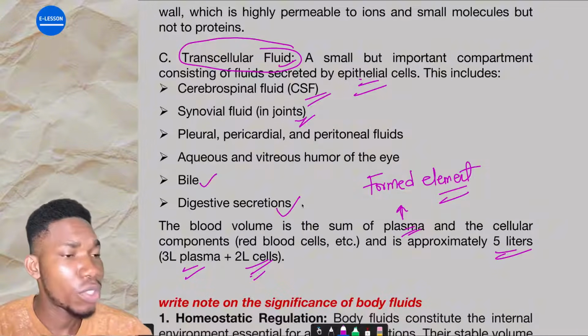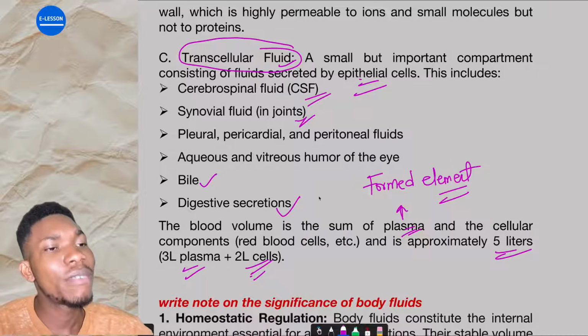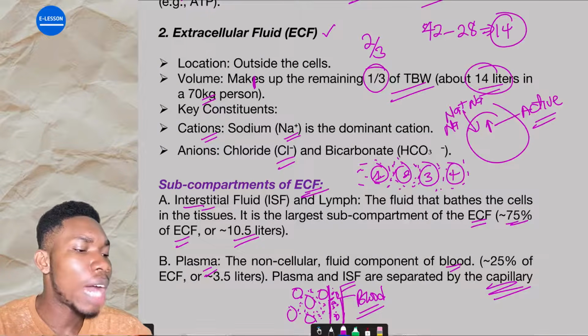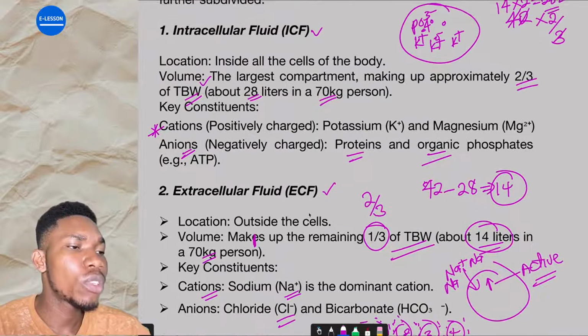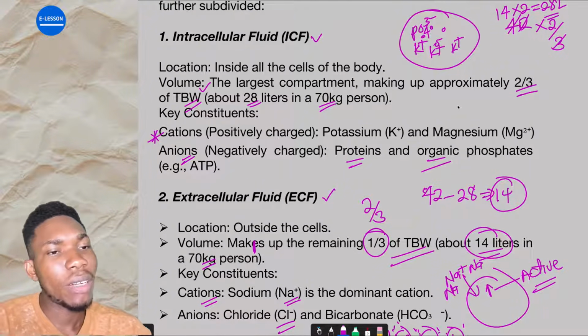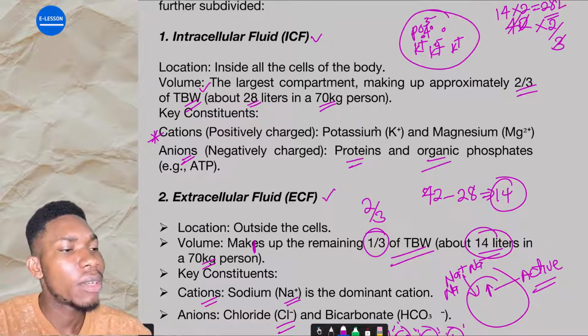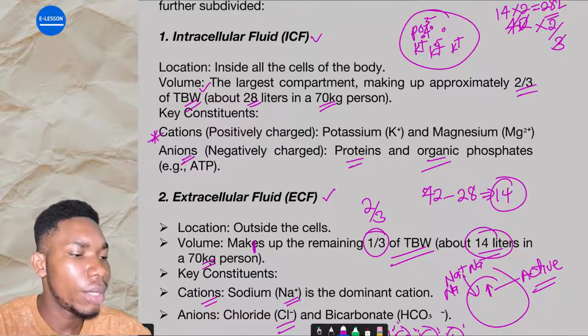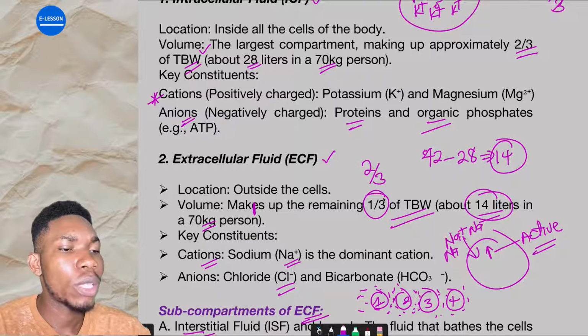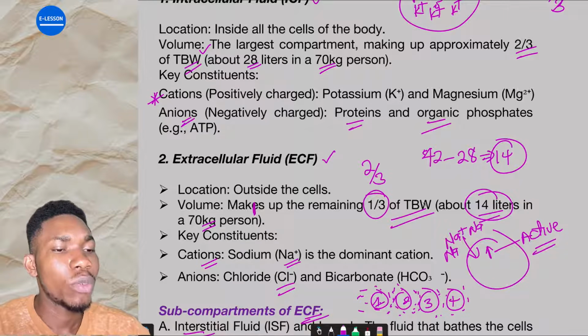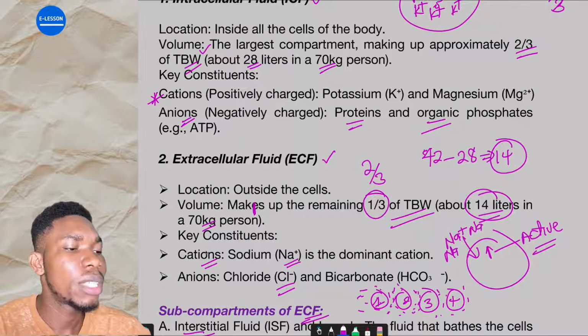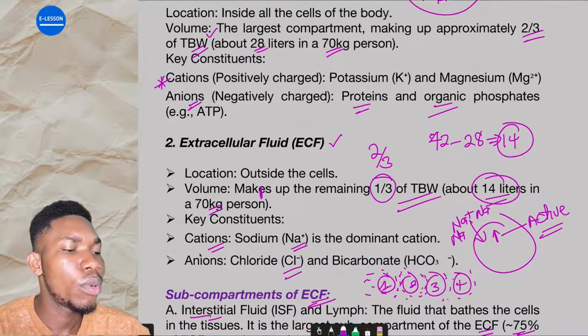You don't need to write much because it says list. There's a difference between when they say list and other questions. Now you should at least give the composition of each of these parts. Like, all this total body water is about 28 liters in a 70 kg person. You should give that. All right. Then about 1/3 for extracellular of total body water, which is about 14 liters in a 70 kg person. You should be able to do that.